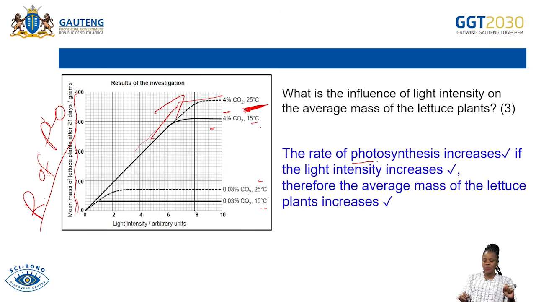And don't forget that the mass of the lettuce plant indicates the rate of photosynthesis. That's why our answer will be in the form of the rate of photosynthesis, because the rate of photosynthesis is indicated by the mass of the lettuce plants. So that is how you are going to get your 3 marks.